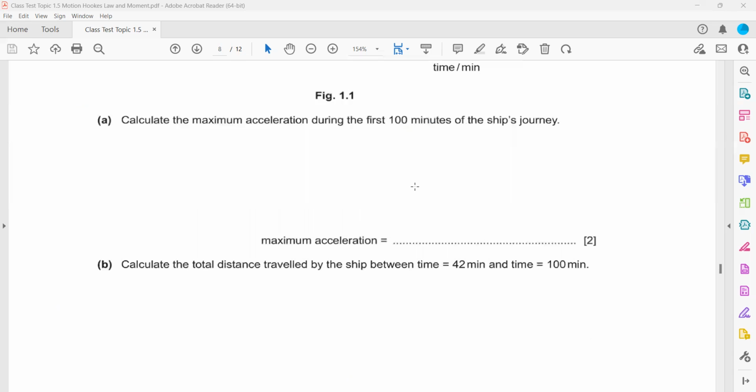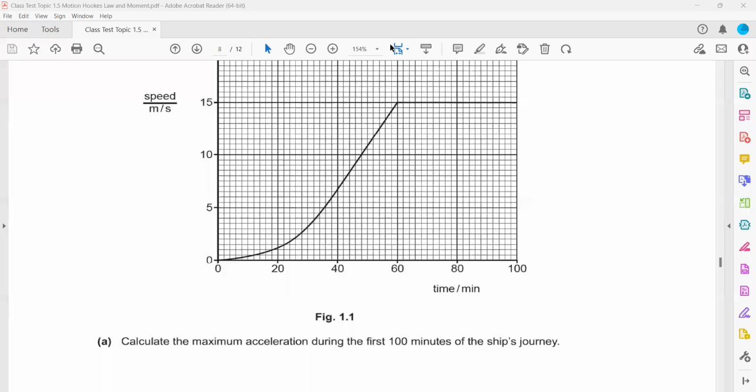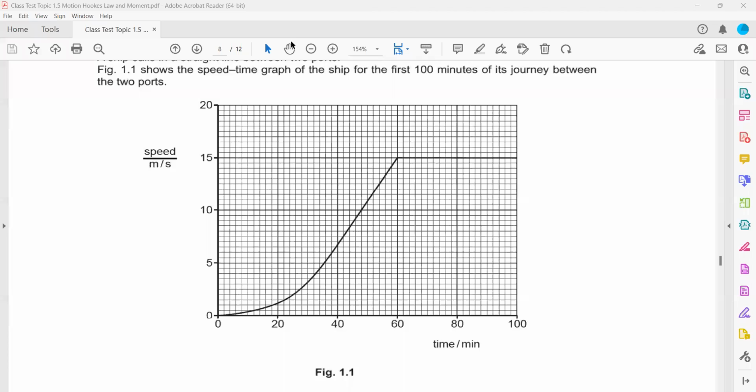The next part: calculate the total distance traveled by the ship between 24 minutes and 100 minutes. On a speed-time graph, to calculate the distance traveled, we have to calculate the area under the graph. From 42 minutes, each box represents 2. So the total area under the graph refers to the distance traveled by the object.